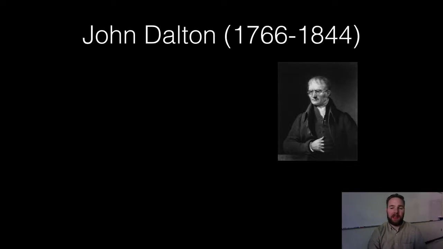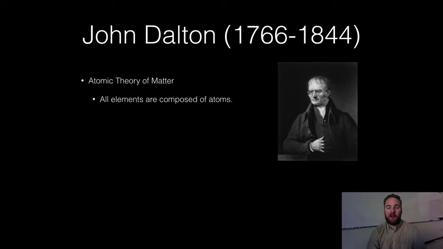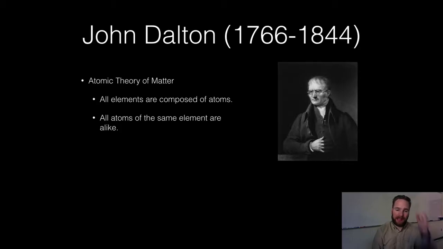Dalton came about in the Enlightenment when people started again thinking about deeper things in life, science, obviously. So Dalton gave us the atomic theory of matter, and this said all elements are composed of atoms. This is Democritus, are composed of atoms. So all bigger things are made up of smaller things. All atoms of the same element are alike. He said that hydrogen or oxygen, take whatever you want, he said that all oxygen atoms are the exact same.